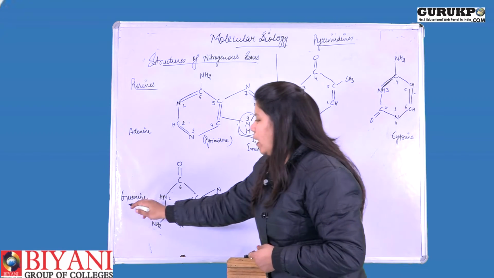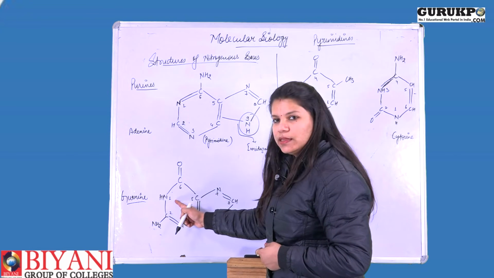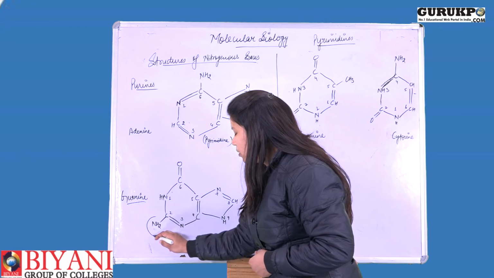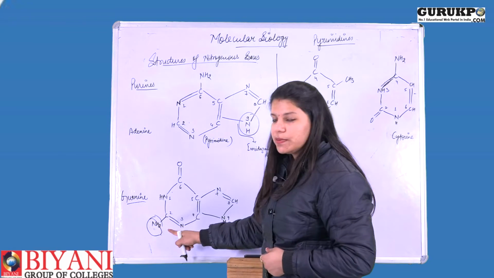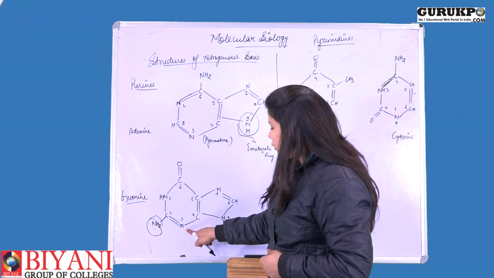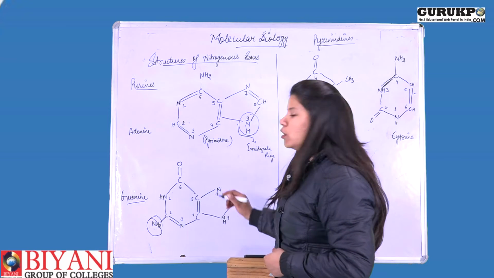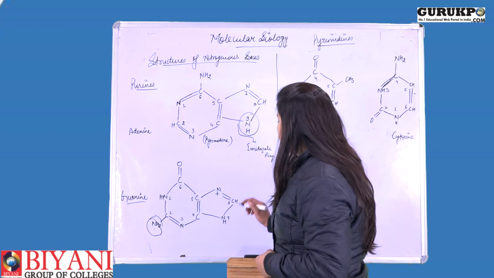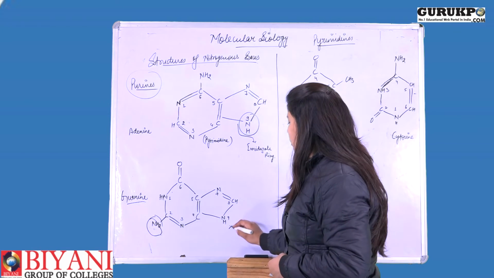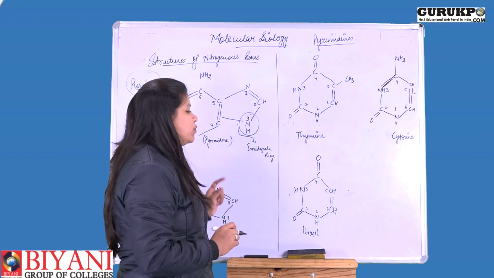Similarly, in the case of guanine, this is the structure: NH at the first position. At the second carbon position, an amino group is present, that is NH2. The third position also possesses a nitrogen group. Then the 7th and 9th positions are also occupied by nitrogen. So in the case of purines, as I already said, guanine and adenine form the glycosidic bond at the 9th position of the nitrogen with the sugar.